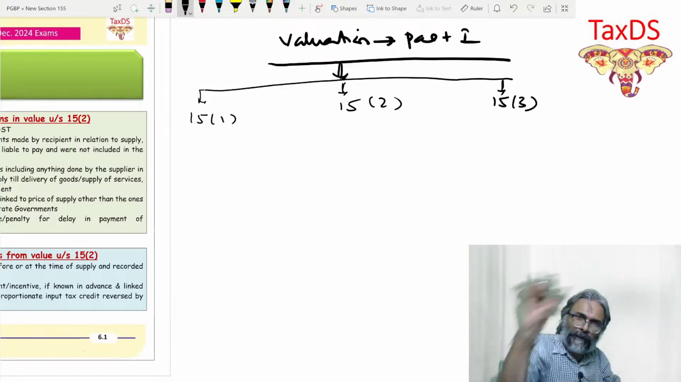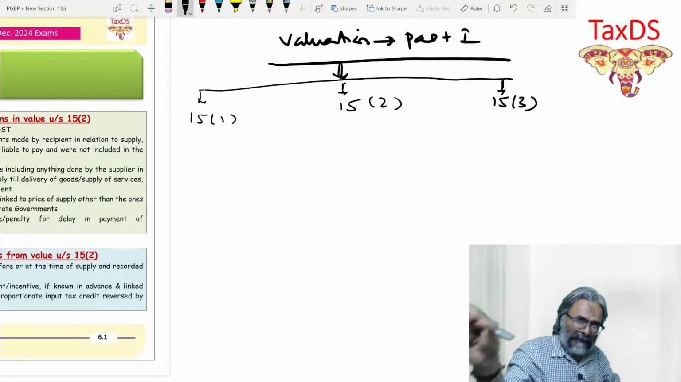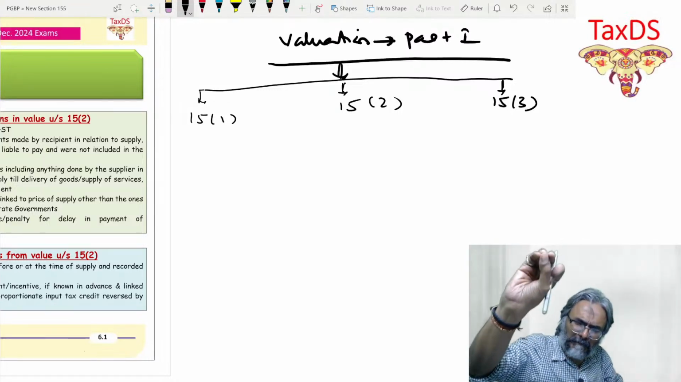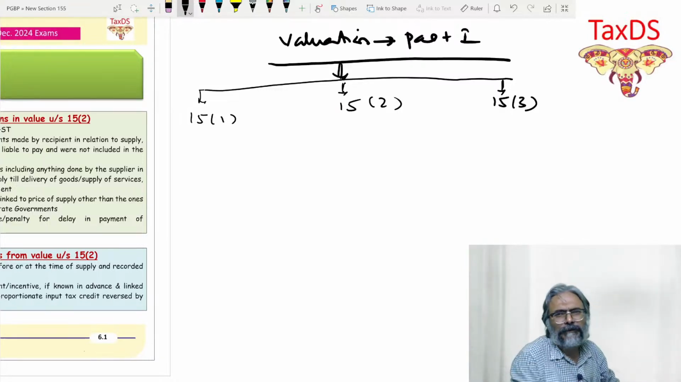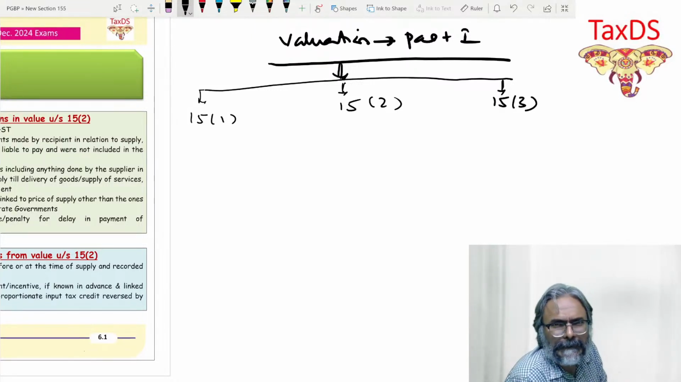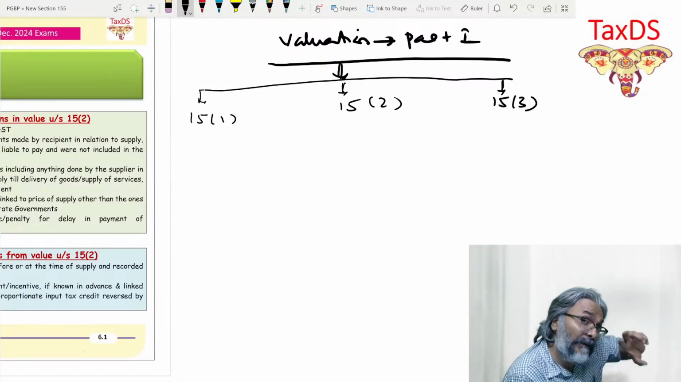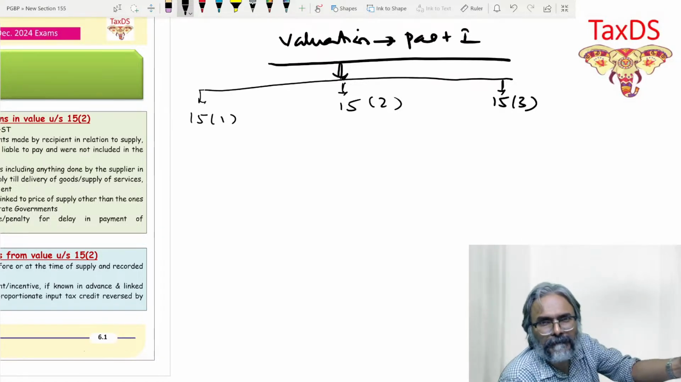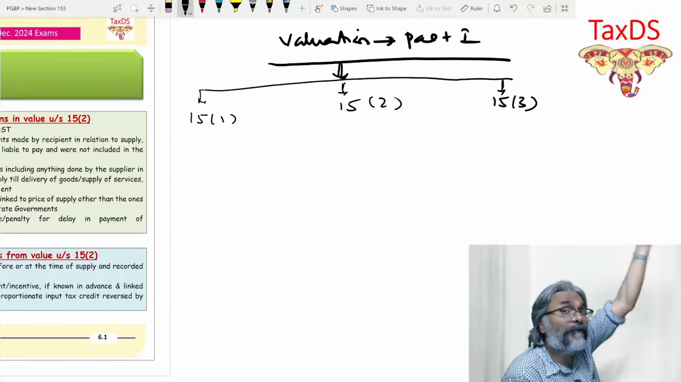These 3 sections together become the valuation, and they carry the maximum type of questions that you will be getting in your examination. These 3 types will always go together: 15.1, 15.2, and 15.3. Then there is 15.4.